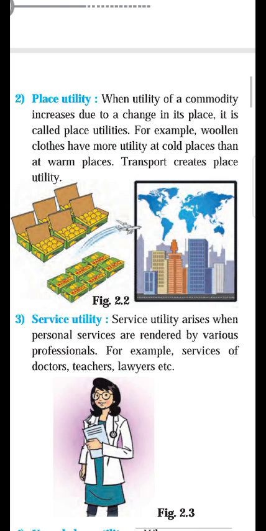Okay. Second example given in your textbook, the woolen clothes have more utility at the cold places rather than at the warm places. Same example. Either you write the example of apple or you can write the example of woolen clothes. So transport creates the place utility. If there is no transport, how will the apple be transported from Kashmir to Mumbai? So transport plays a very important role in the place utility.